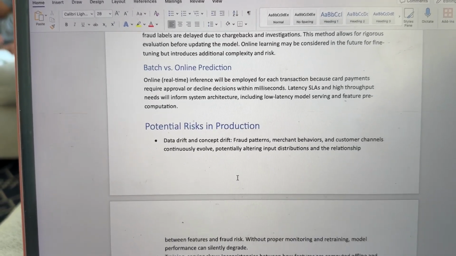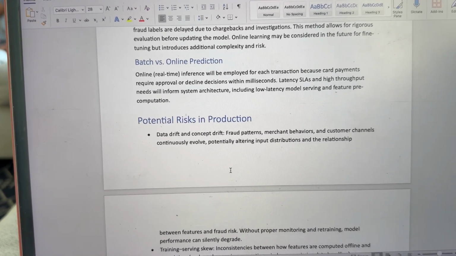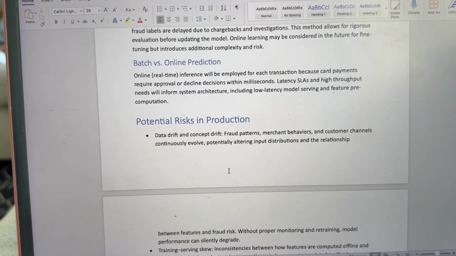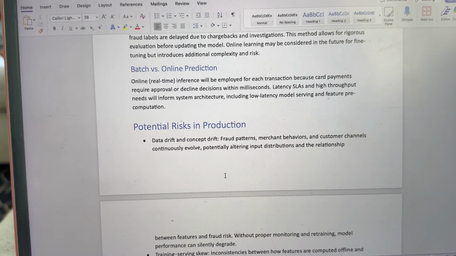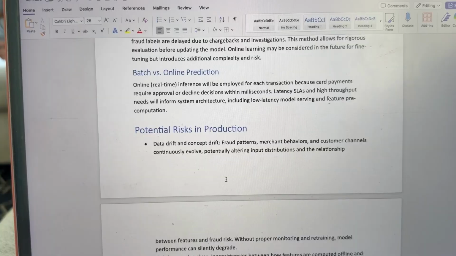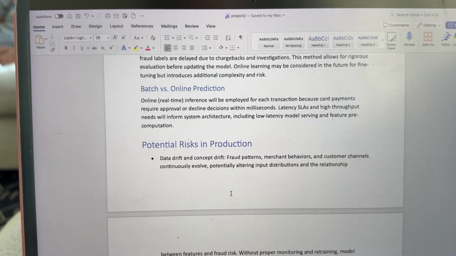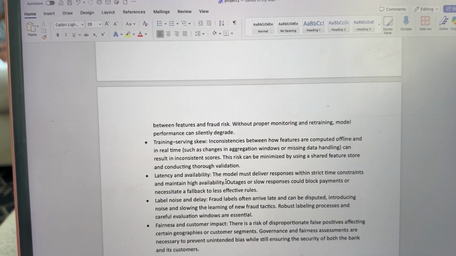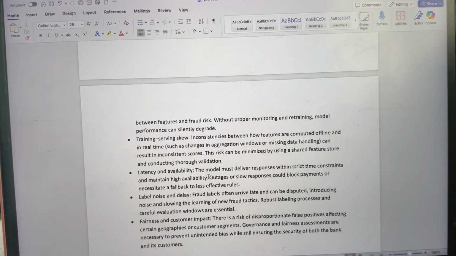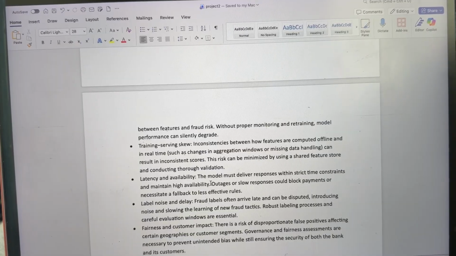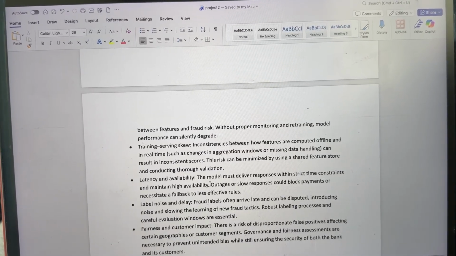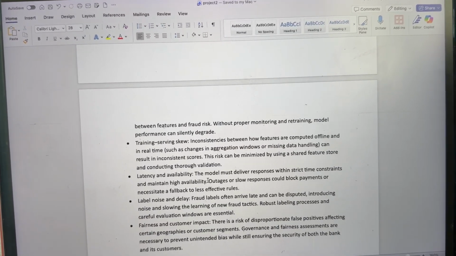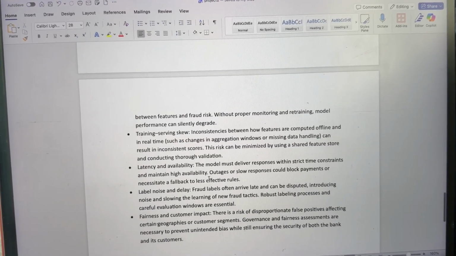Potential risks in production: data drift and concept drift. Fraud patterns, merchant behaviors, and customer channels continuously evolve, so we could see altered input distributions and changes in the relationship between the features and the fraud. Training-serving skew. Inconsistencies between how features are computed offline and in real time, such as changes in aggregation windows or missing data handling, can result in inconsistent scores.